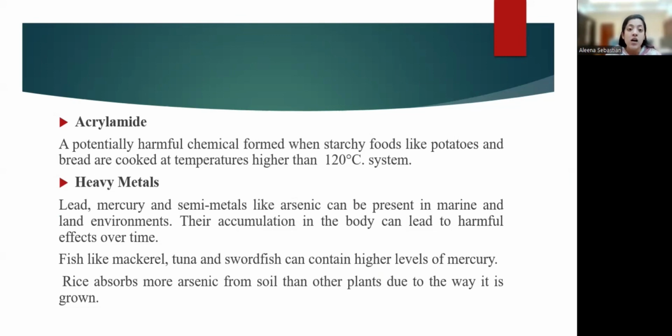So heavy metals, for example, lead, mercury, arsenic, can be present in marine and land environments. Their accumulation in the body can lead to harmful effects over time. For example, fishes like mackerel, tuna, and swordfish contain higher levels of mercury. So when we consume this fish, the mercury content increases in our body and thereby causes serious threats